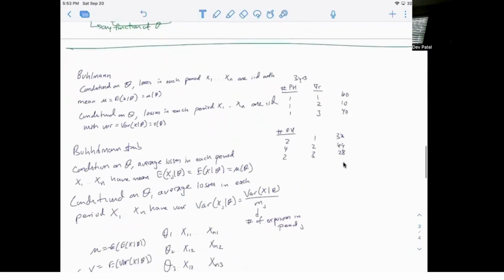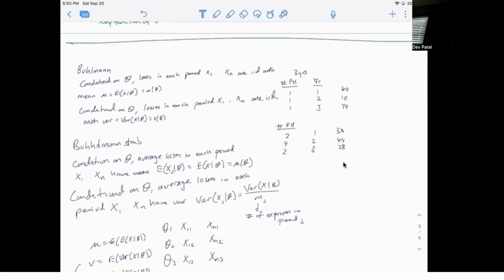And now just some clarifying concepts on Buhlmann and Buhlmann-Straub. Buhlmann, we have empirical data and we have theoretical data, right? What are the assumptions of Buhlmann?